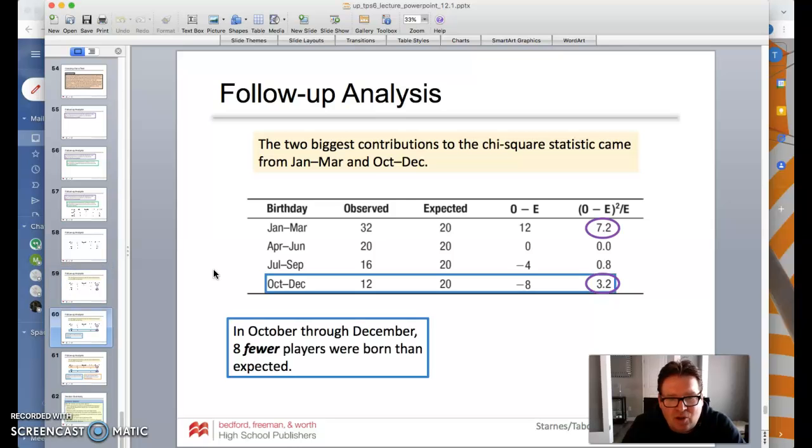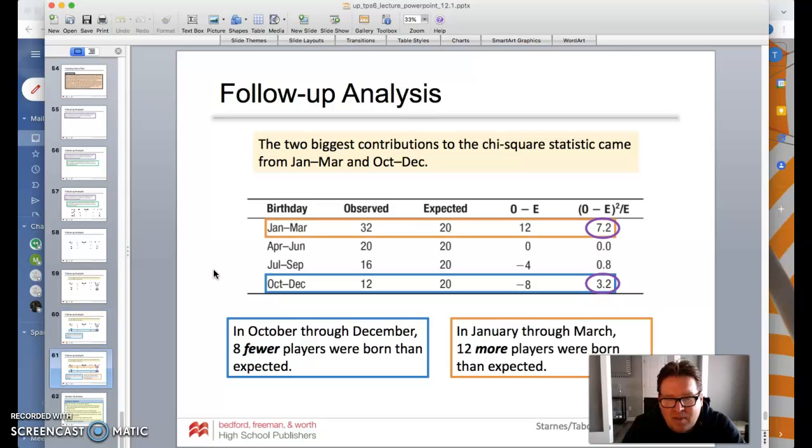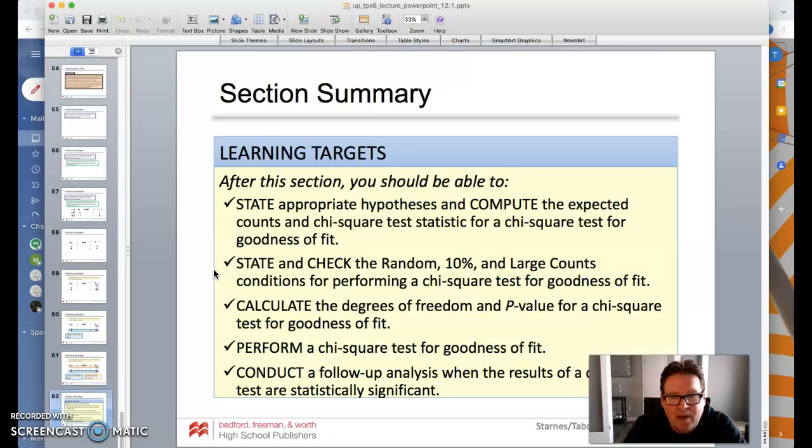So again, in October through December, 8 fewer players were born than expected. So that's kind of a big factor. In January, 12 more players were born than expected. And so you can see that one of the things they had talked about, this is in support of that argument. So yeah, date of birth might have a big impact on that. So, all right, there we go.